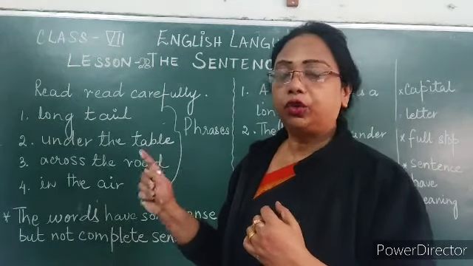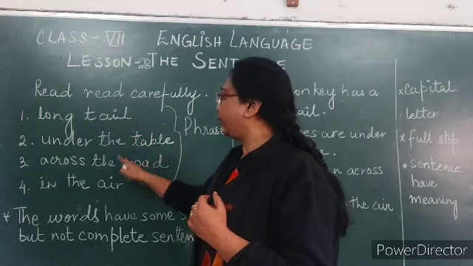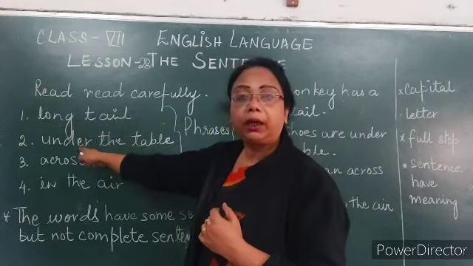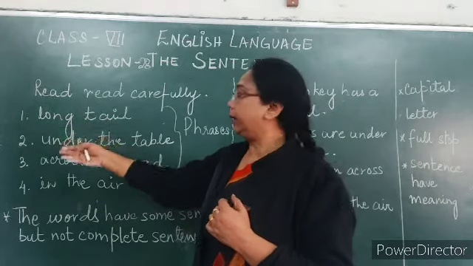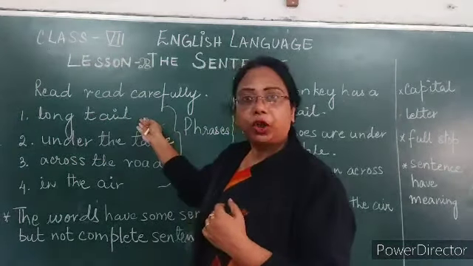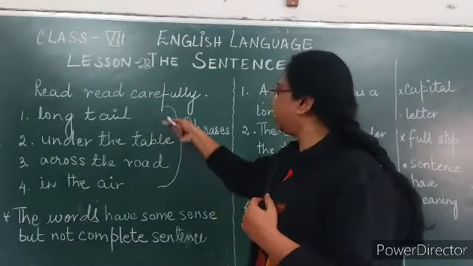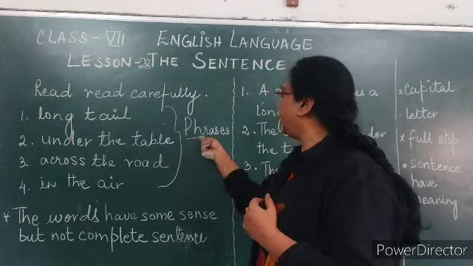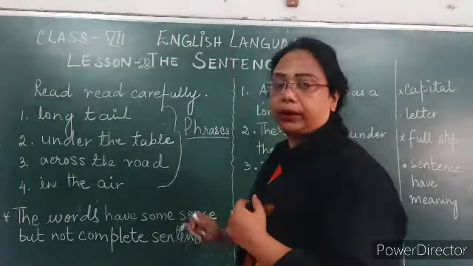These four are not applying the rules of the sentence, that is, the capital letter and ending with the full stop. So this group of words is known as a phrase.